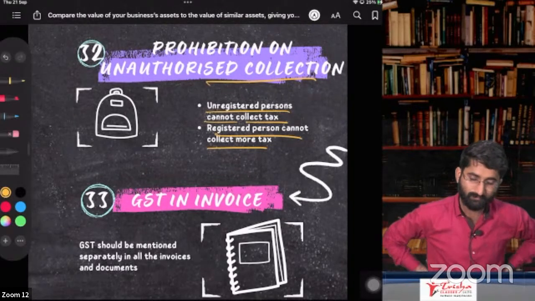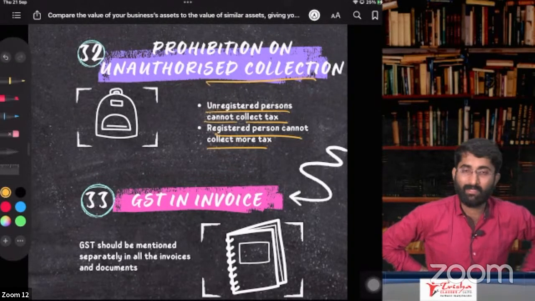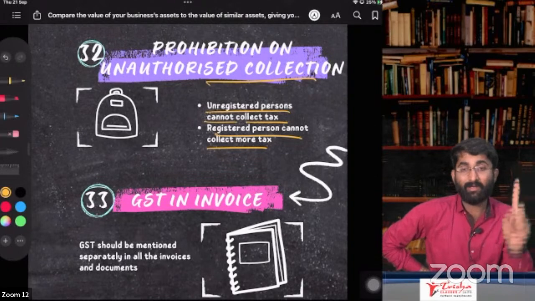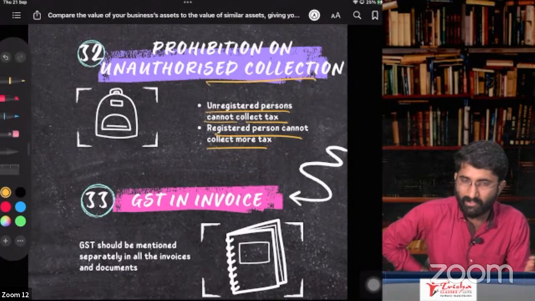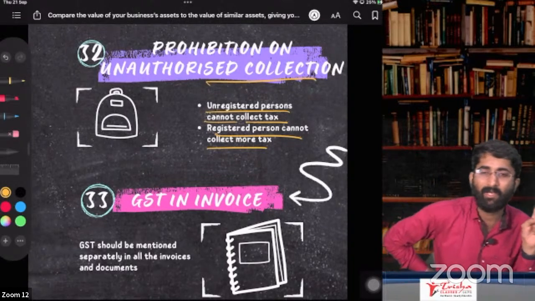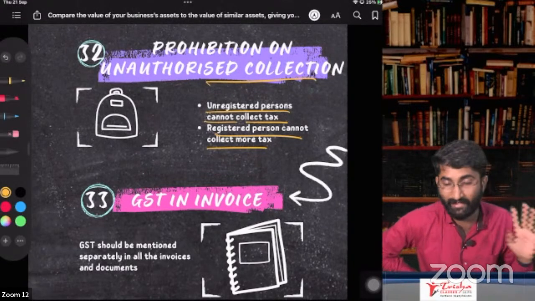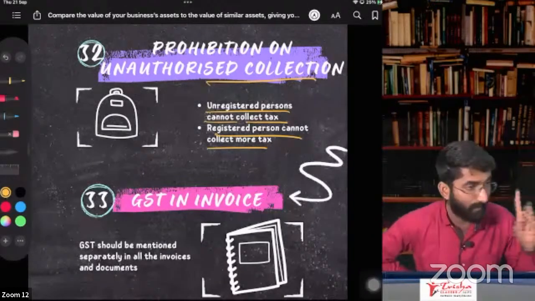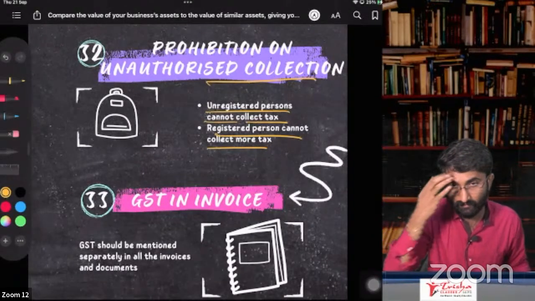Prohibition says that you cannot collect the tax if you are an unregistered person. If you are a registered person, you cannot collect more tax. The government says you have to collect 10%, but you are collecting 20%. Wrong. It is an offense. Even if you collect, you have to pay it to the government. You cannot keep it. Okay.